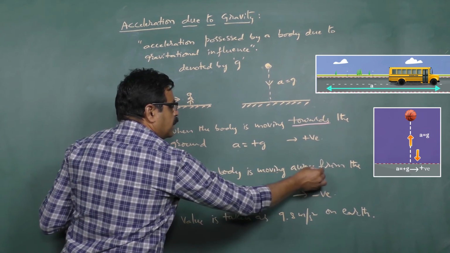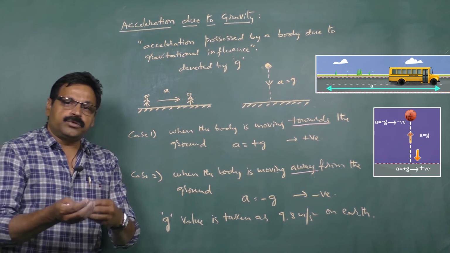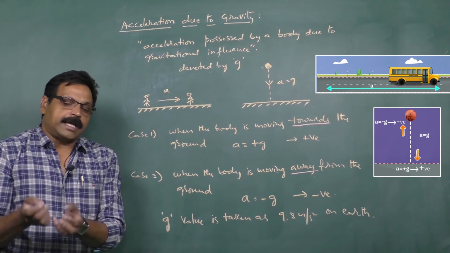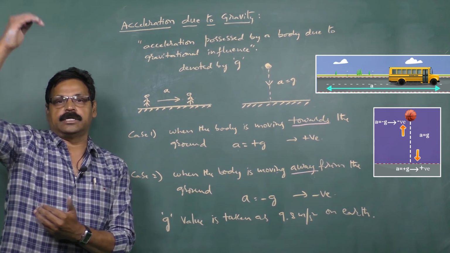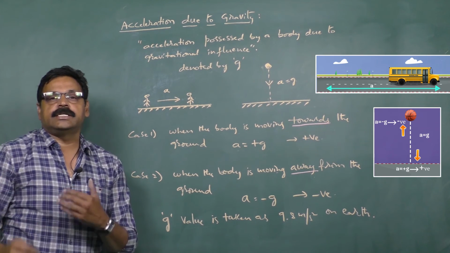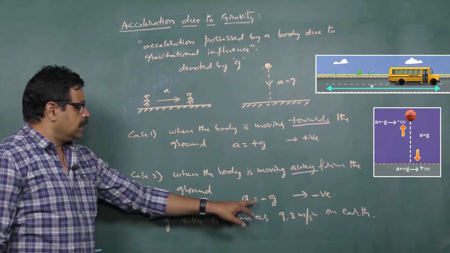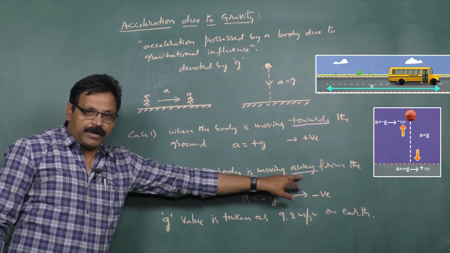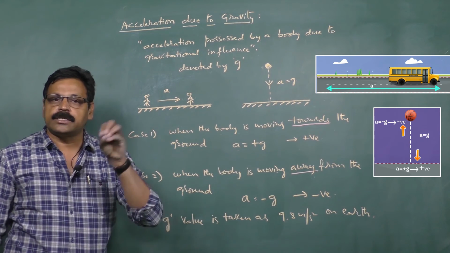When the body is moving away from the ground, you take it as negative, because whenever you throw a body in upward direction, at the time of throwing it has the maximum velocity, but as it goes into the heights, its velocity gradually decreases. Since the velocity is gradually decreasing, you say that it is decelerating. That is the reason A value is taken to be minus G when it is moving away from the ground. When it is moving towards the ground, you are taking it as positive.